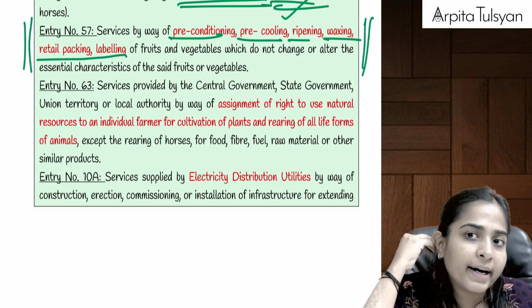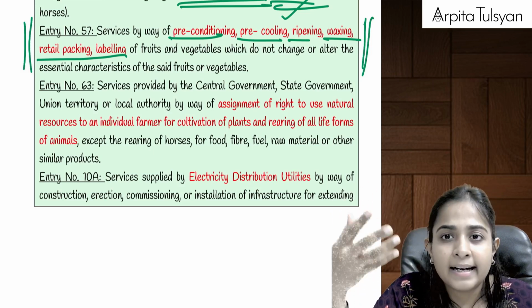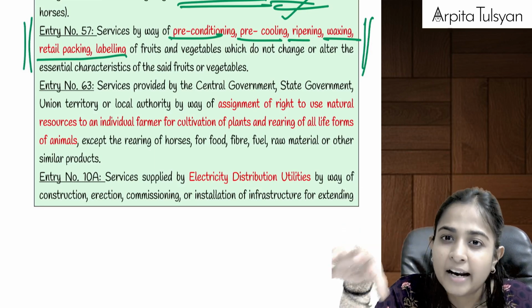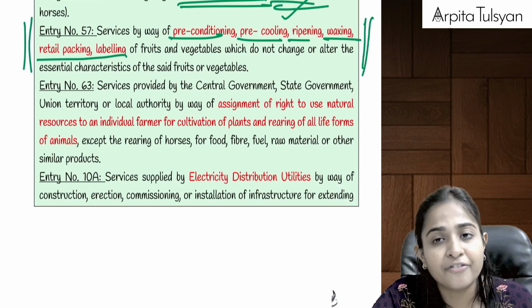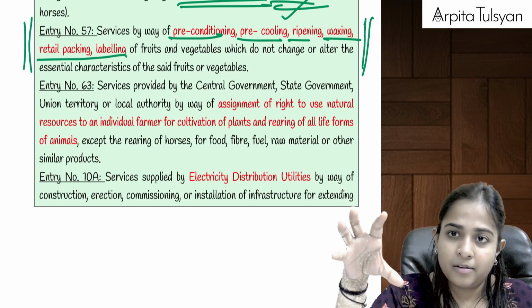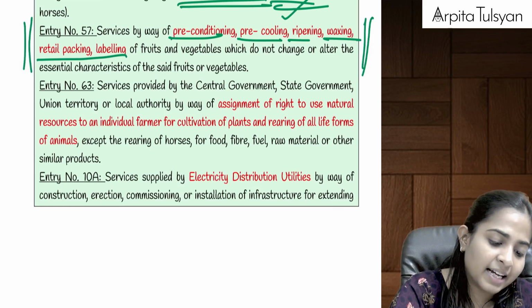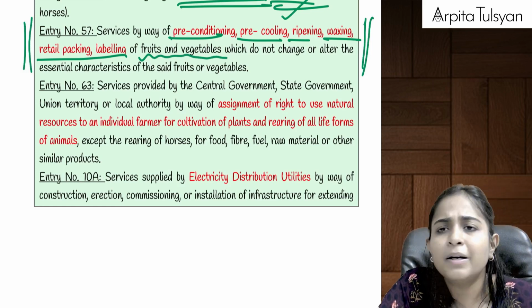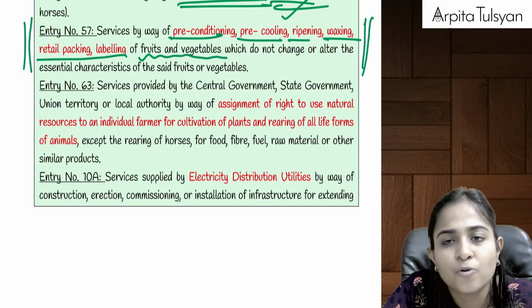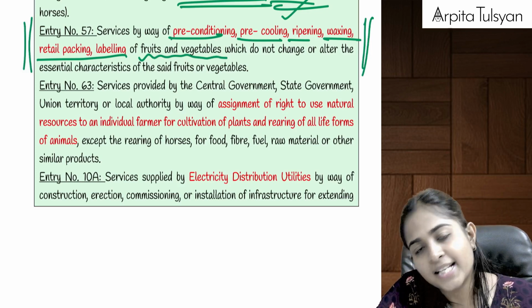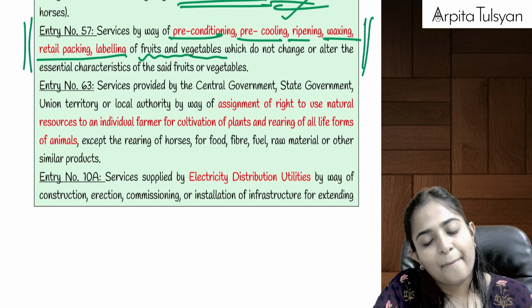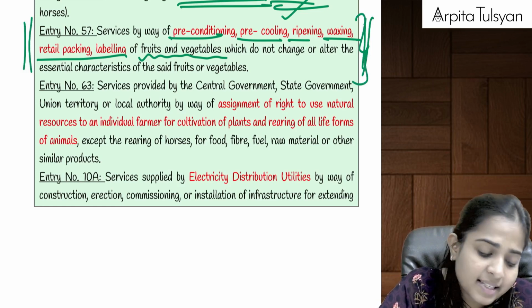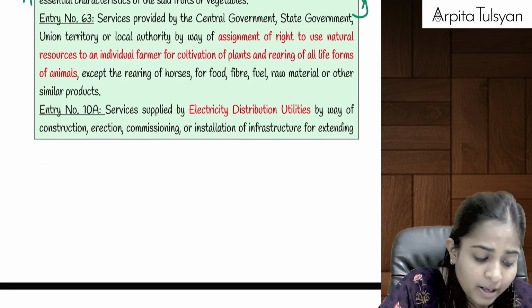If someone is providing the services of preconditioning, cooling, ripening, maybe we have plucked it unripe and artificially we are making that product ready for eating, waxing, or any such services in relation to fruits and vegetables, the characteristic of the product is not going to change. Earlier it was called apple, now also it is going to be called apple only. Even those services will be exempted from GST.